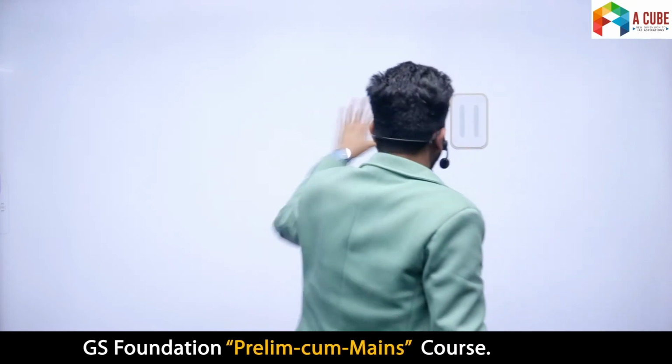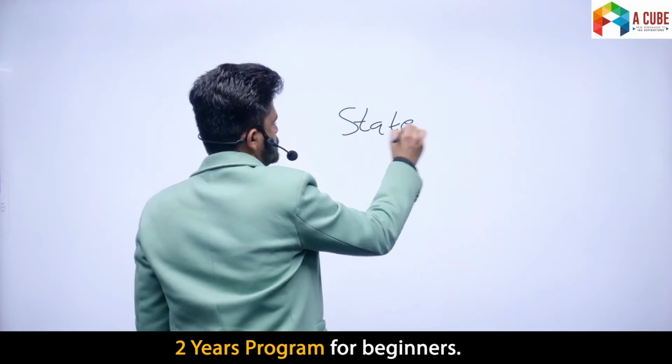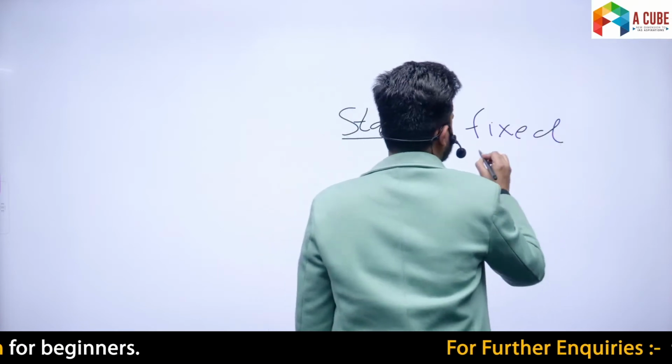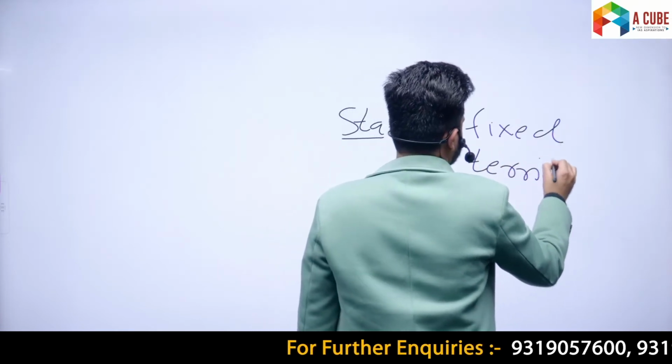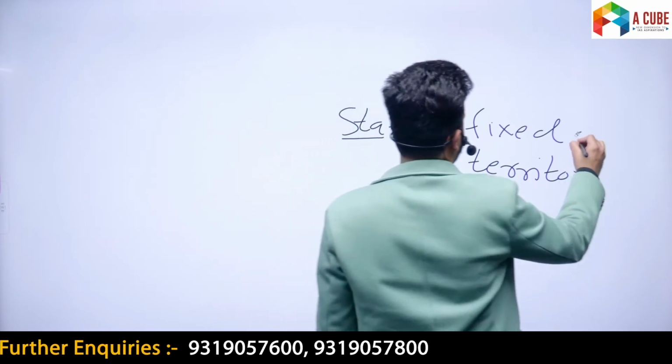What are the other differences? Now, another difference between state and society is that, we have seen that state must have a fixed territory. State should have a fixed or definite territory.